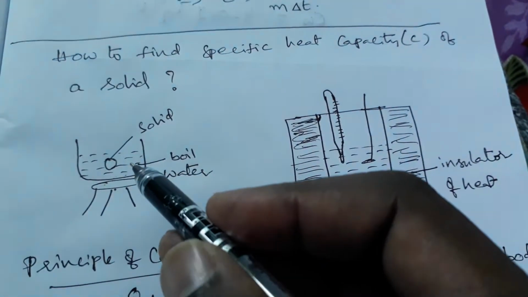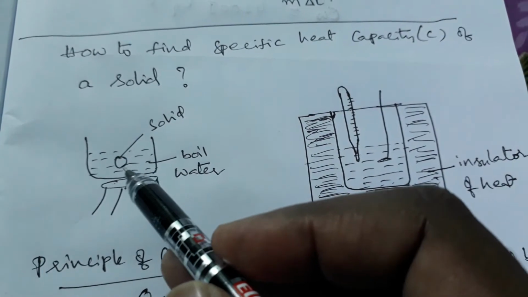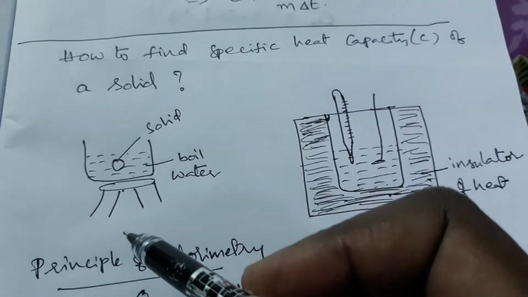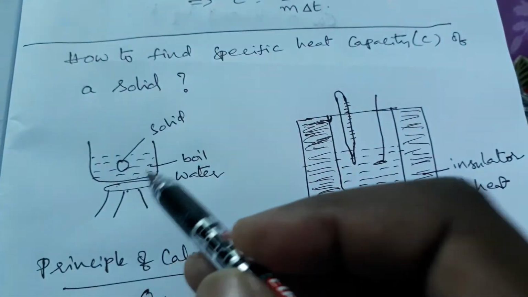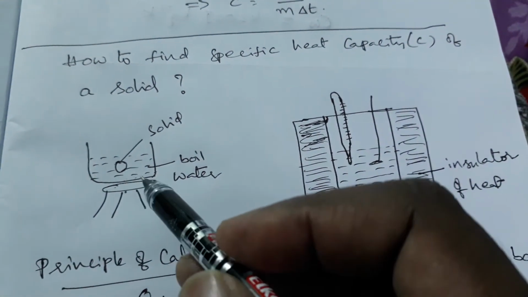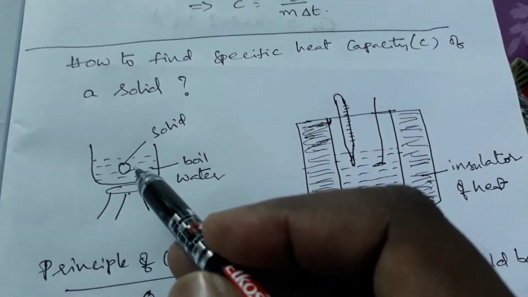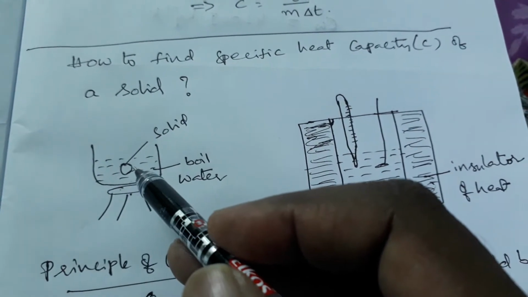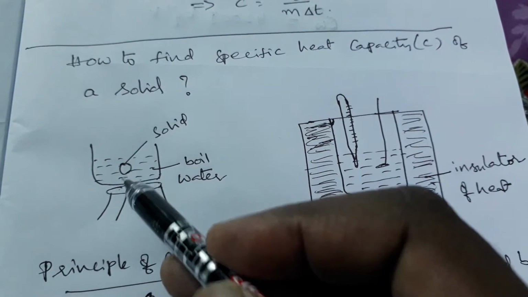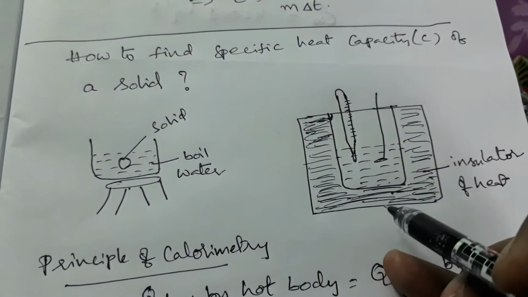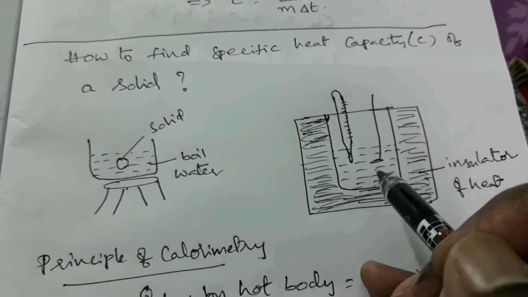For example, I have taken one metal ball. I don't know the specific heat capacity of the metal ball, that is, the heat energy required for raising the temperature of this metal ball by 1 degree Celsius. That is called the specific heat capacity of the ball. We have to find it out now. How to find out? By using a calorimeter. Here the calorimeter is this. We already explained it in the previous class.